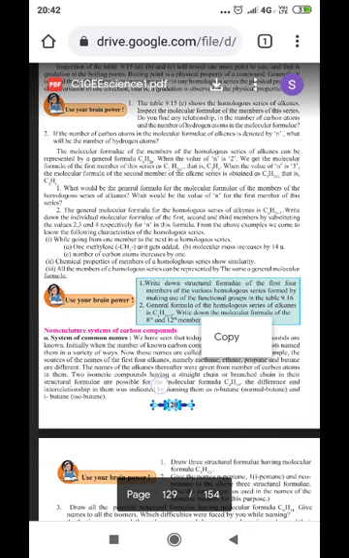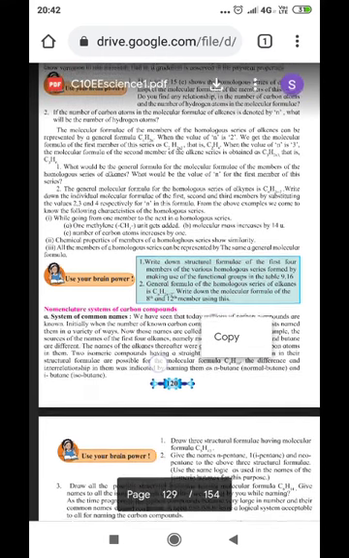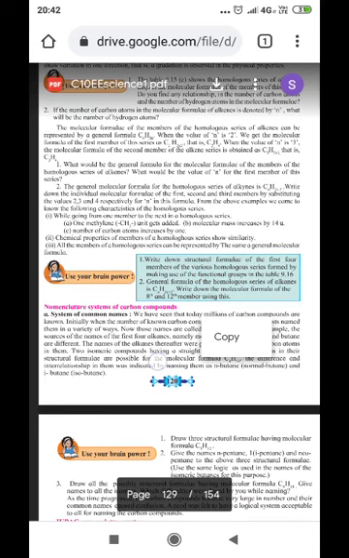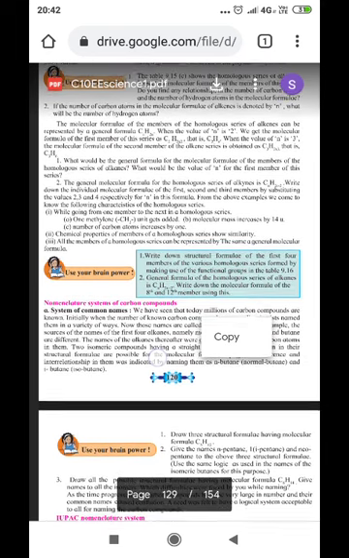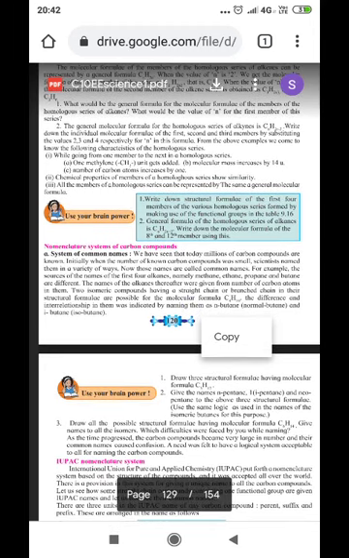The table 9.15c shows the homologous series of alkenes. Inspect the molecular formula of the members of this series. Do you find any relationship in the number of carbon atoms and the number of hydrogen atoms in the molecular formula? Of course, the relationship is similar to what we have studied in the previous case. If the number of carbon atoms in the molecular formula of an alkene is denoted by N, what will be the number of hydrogen atoms? It is double of that, 2N. The molecular formula of the